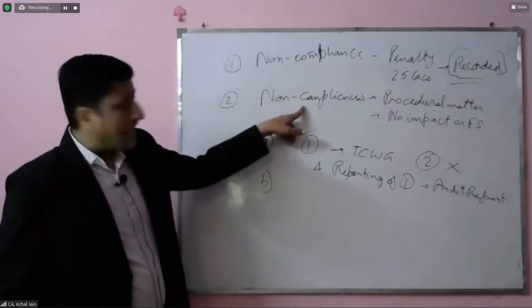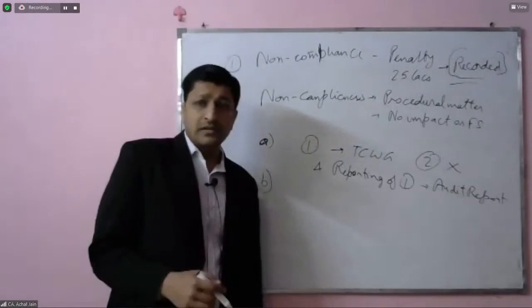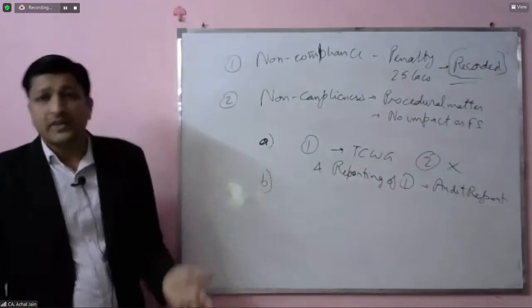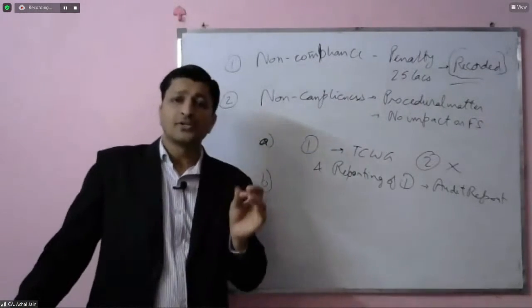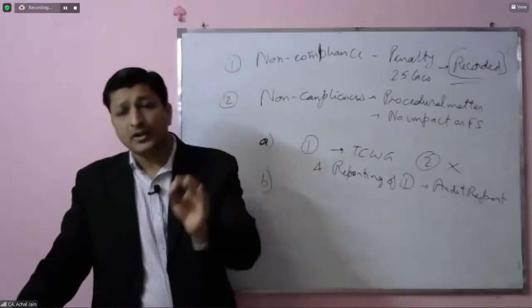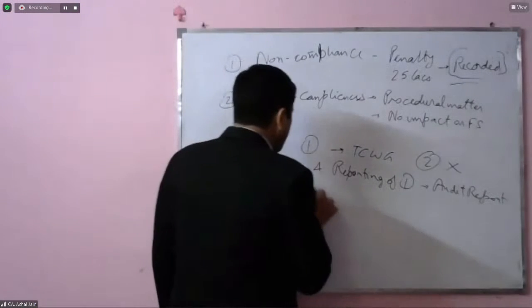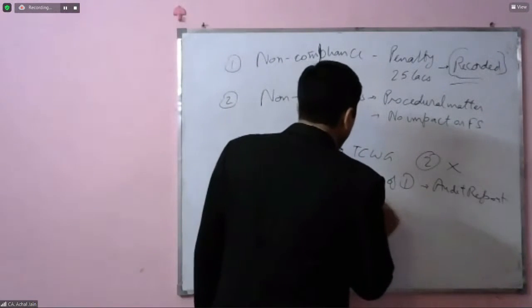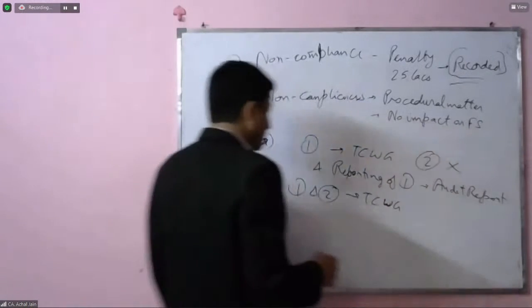Because it's a non-compliance, even though it's related to procedural matters and doesn't have any impact on the financial statement, still it should be brought to the knowledge of those charged with governance, and the auditor will have a responsibility to do this. So 1 and 2 both should go to those charged with governance by the auditor.